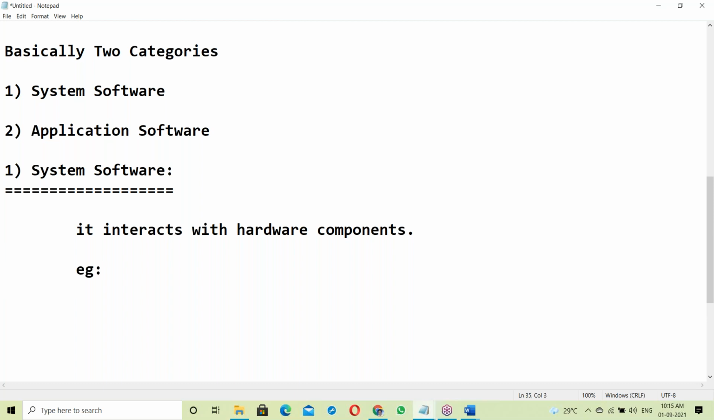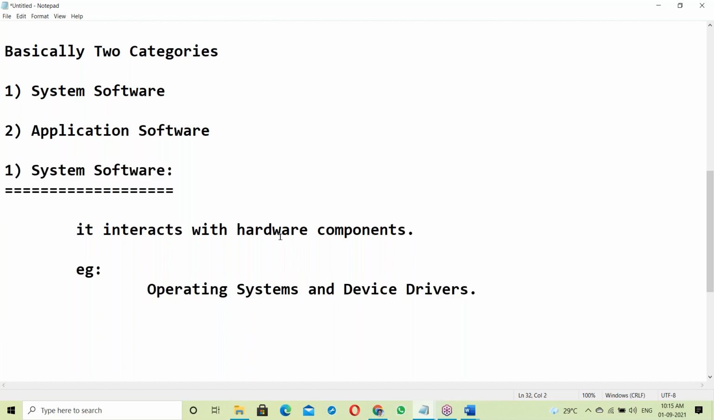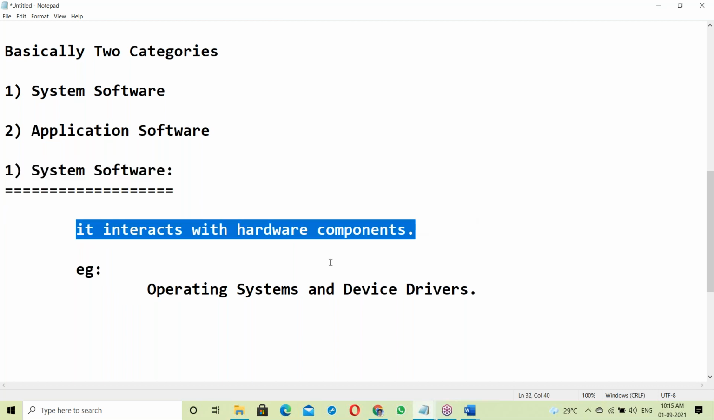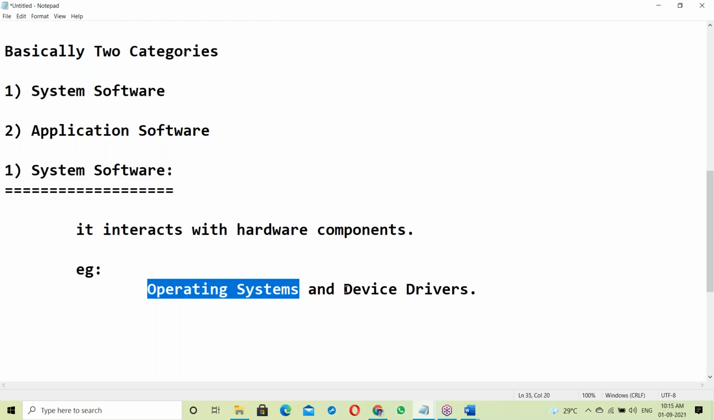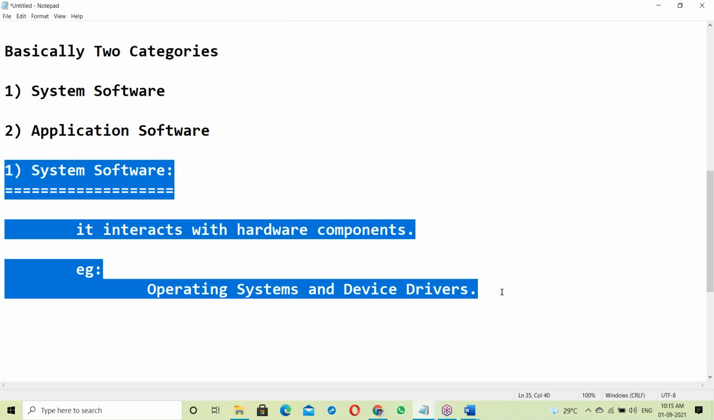Examples: operating systems and device drivers. Operating systems and device drivers come under this category. System software interacts with hardware components.